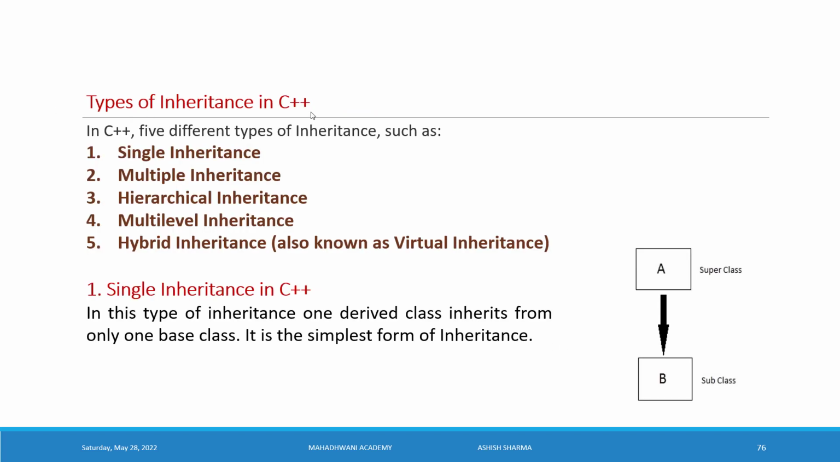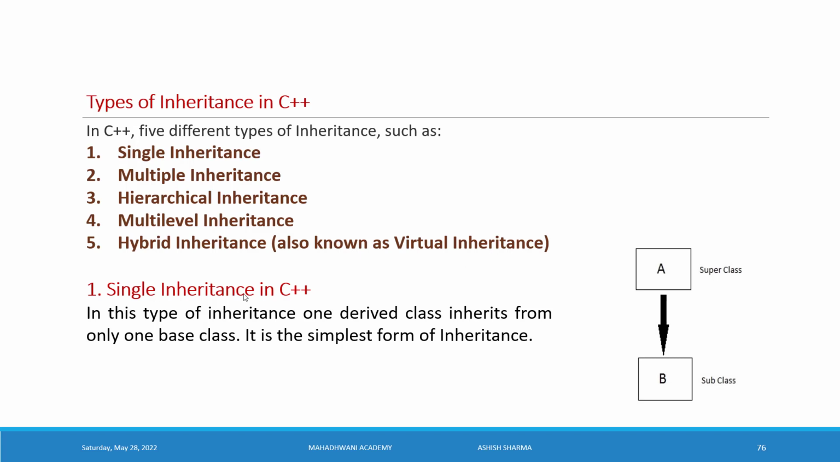Now, types of inheritance. We have different types of inheritance. Number 1, single inheritance, multiple inheritance, hierarchical inheritance, multi-level inheritance, and hybrid inheritance, also known as virtual inheritance.